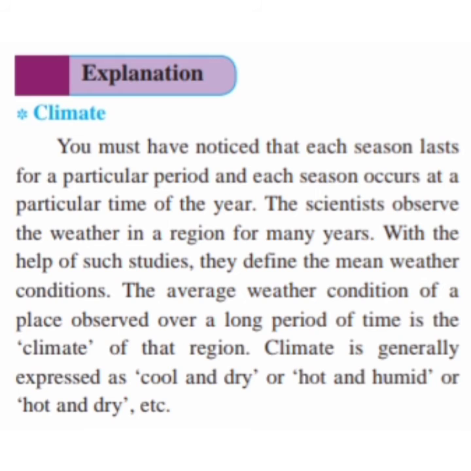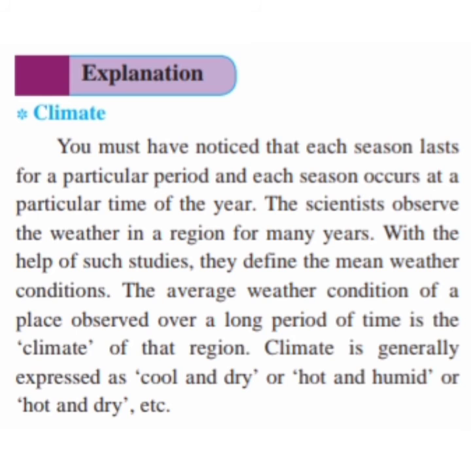So we can consider the climate of any region on the basis of the average weather condition. Average means the most observed weather conditions of that specific place, observed over a long period of time, and then we consider it the climate of that specific region.